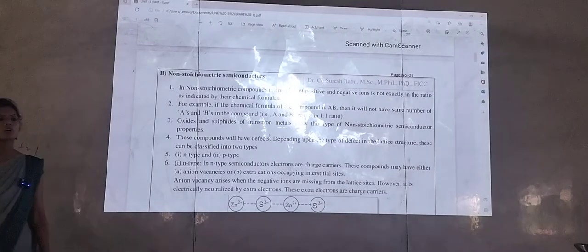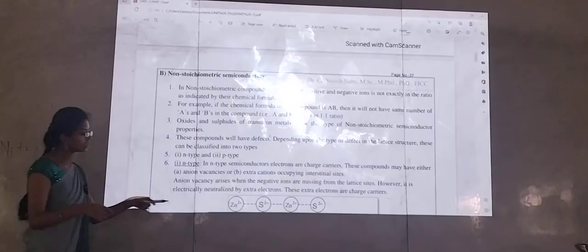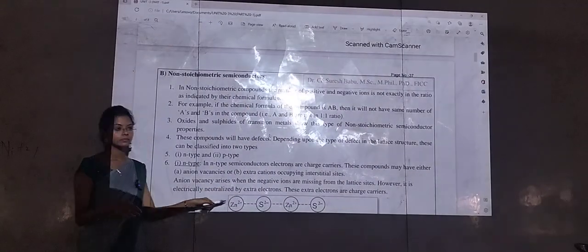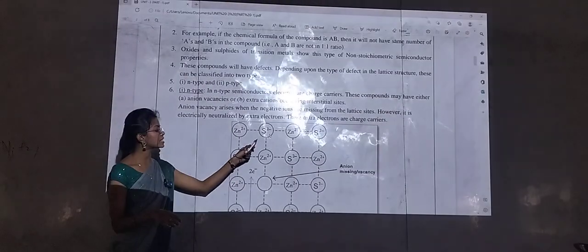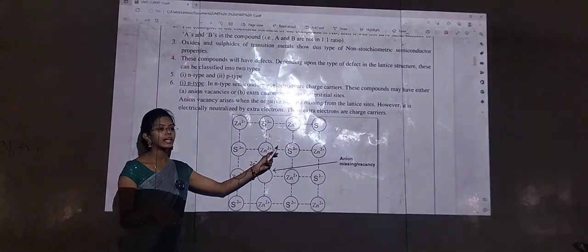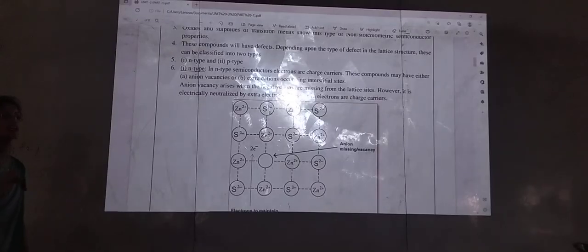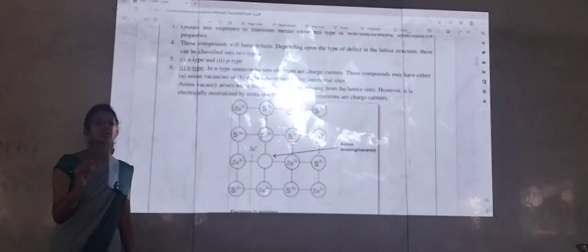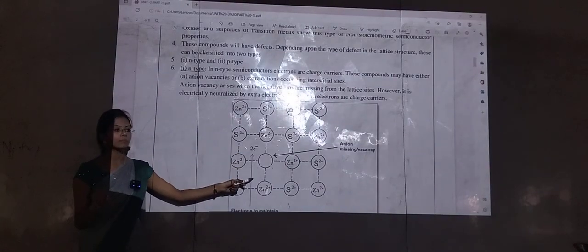Extra cations means positive charges. These places you call interstitial sites. So we will have extra cations, that means extra positive charges, in our interstitial places.